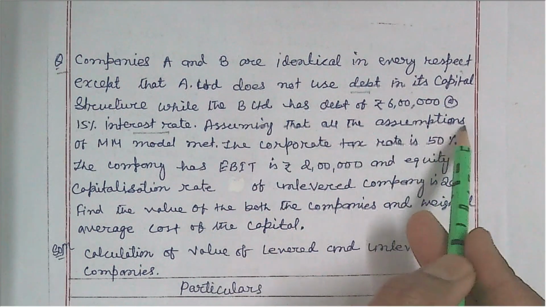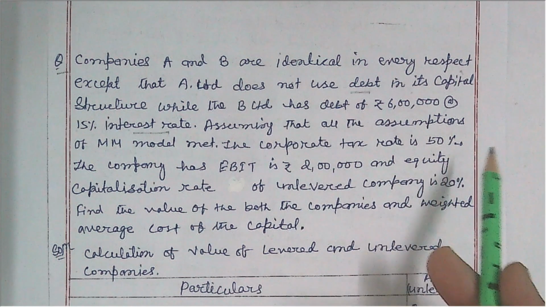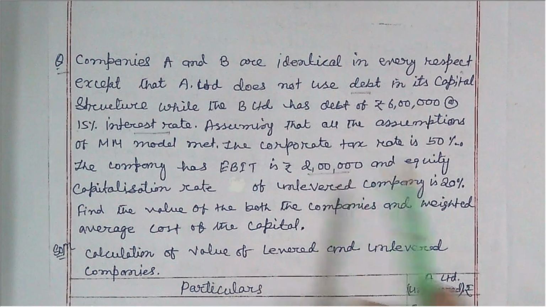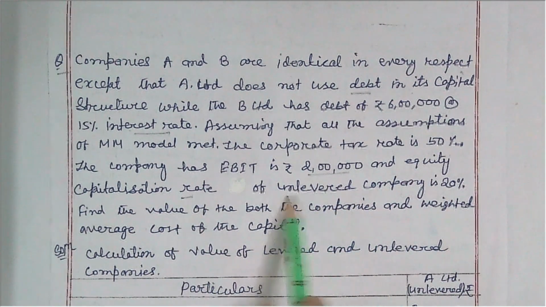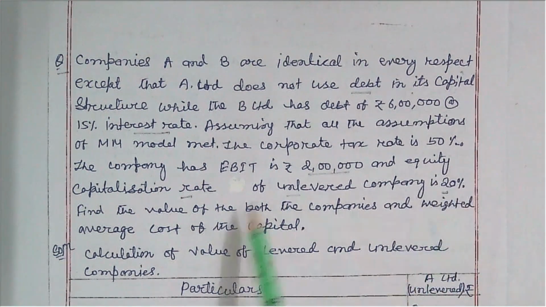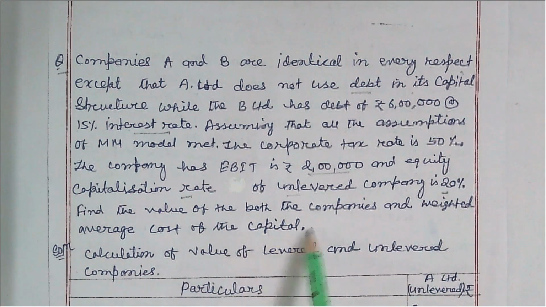Assuming that all the assumptions of the model are met, the corporate tax rate is 50%. The company has earning before interest and tax of rupees 2 lakh, and the equity capitalization rate of the unlevered company, that is A Limited, is 20%. Find the value of both the companies and the weighted average cost of capital.